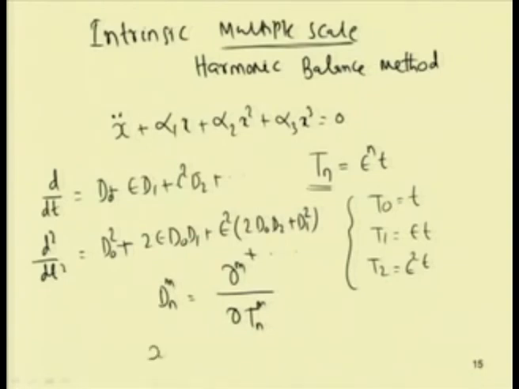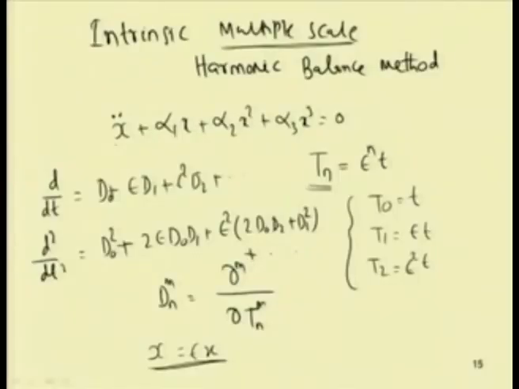So, by writing this x equal to epsilon x, so one can write this equation in terms of the bookkeeping parameter. Now, substituting x equal to epsilon x, this equation becomes epsilon x double dot plus epsilon into alpha 1 x plus epsilon square into alpha 2 x square plus epsilon cube into alpha 3 x cube. So, in that way one can write. So, taking this epsilon common and as epsilon not equal to 0, one can write this equation in this form.